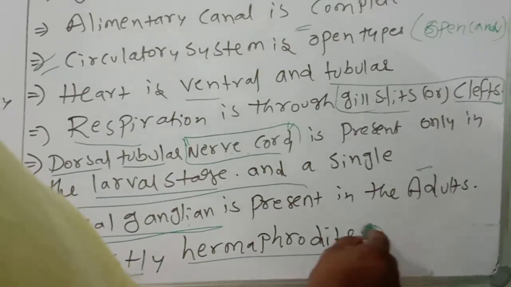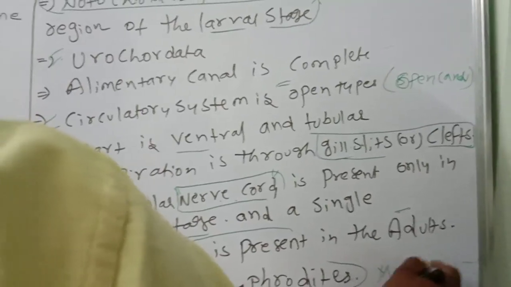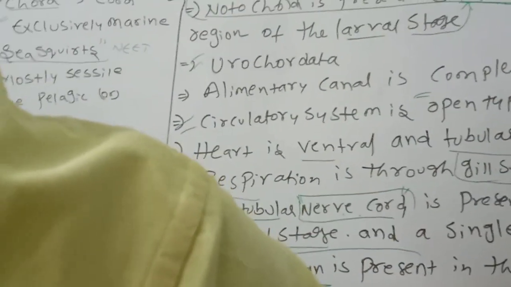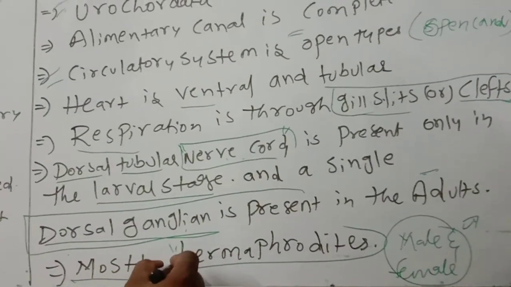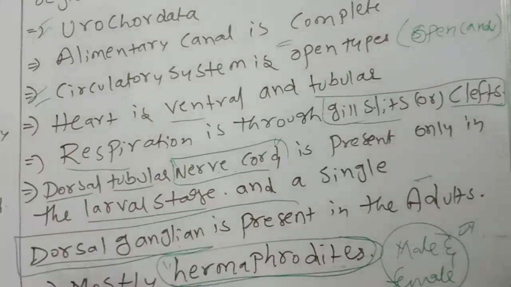Mostly hermaphrodites. In these animals, both male and female sex organs are present in the same individual. That's why they are called hermaphrodites.